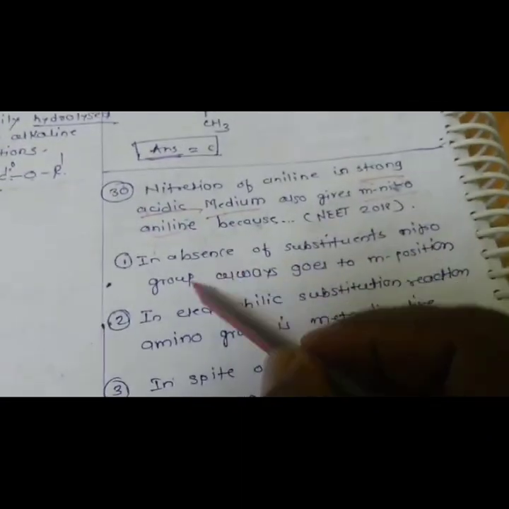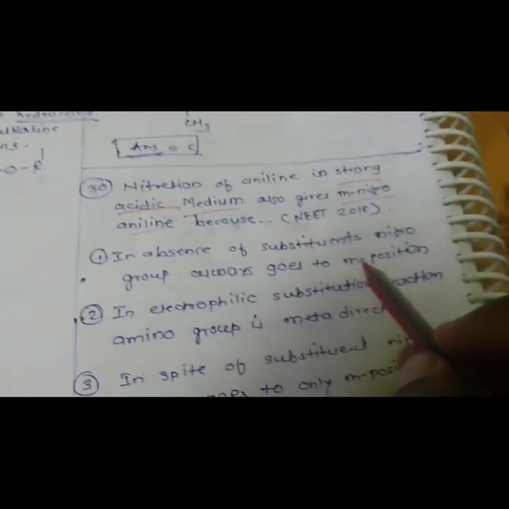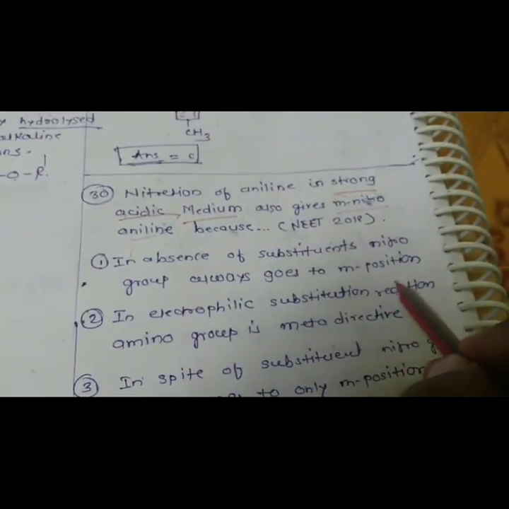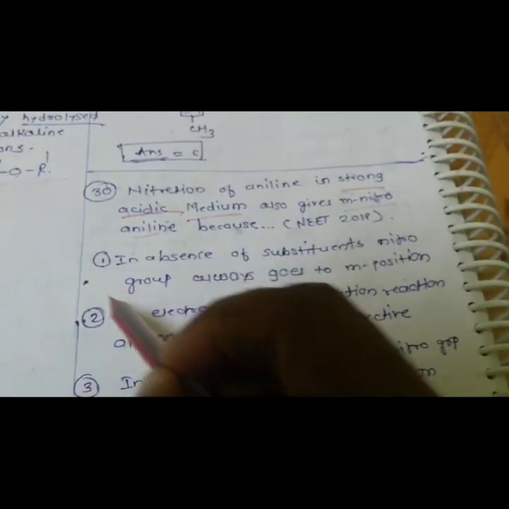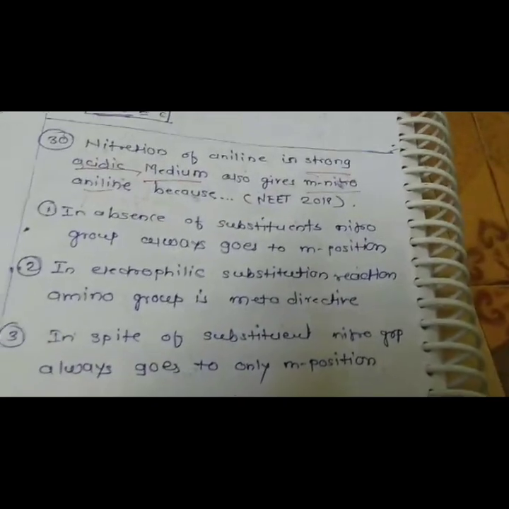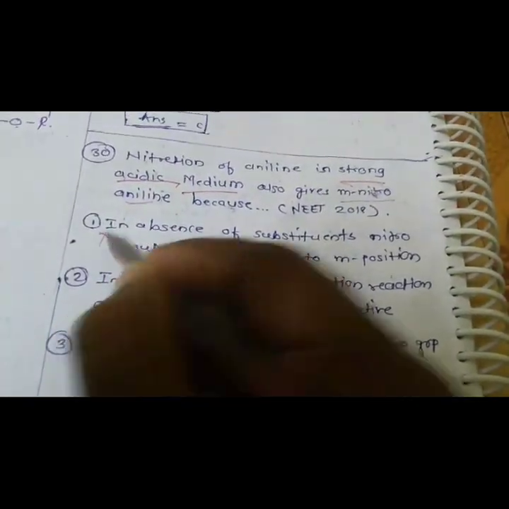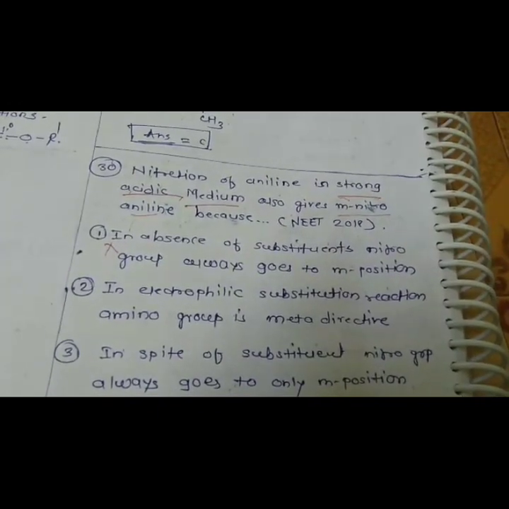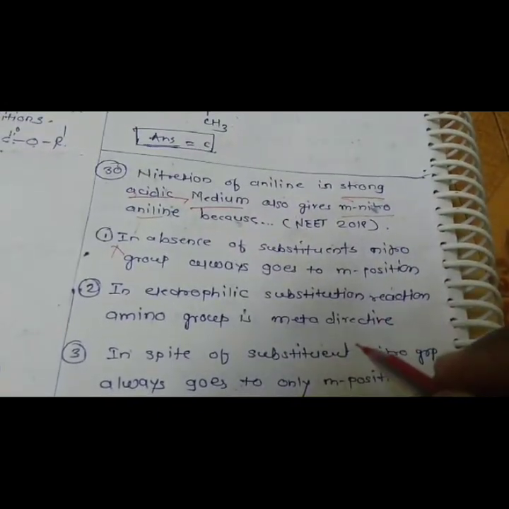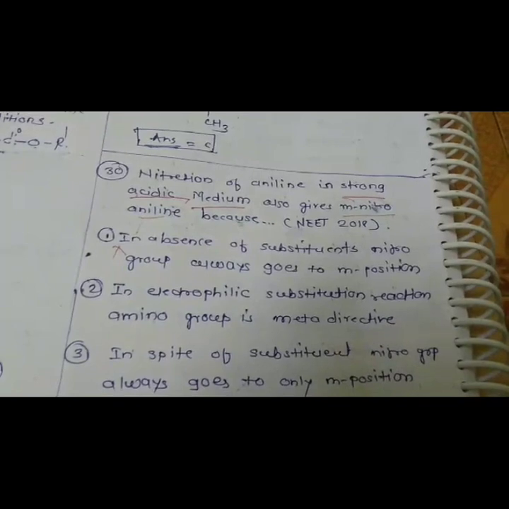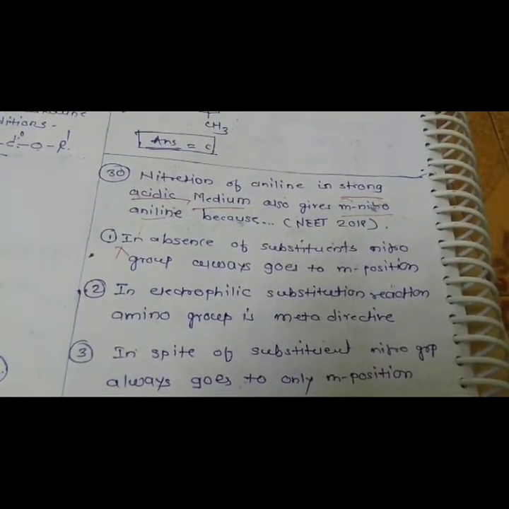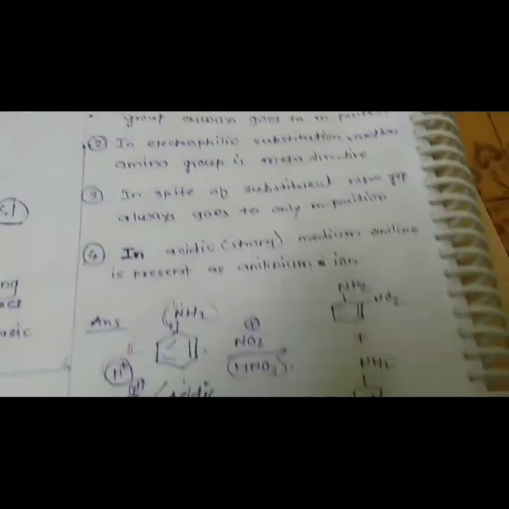Option A: in absence of the substituent, nitro group always goes to meta position. No, this is not correct.